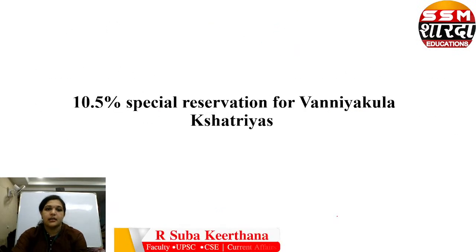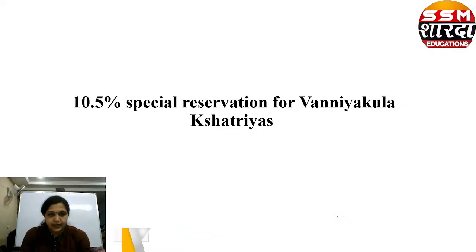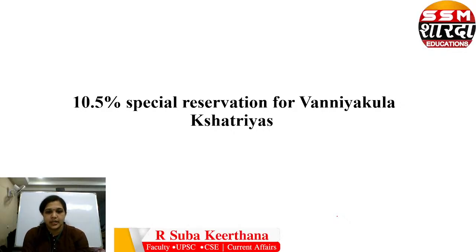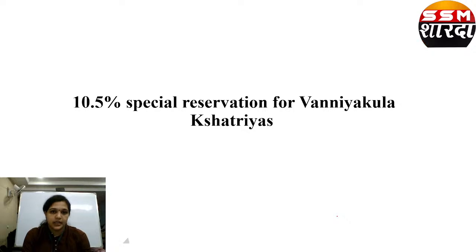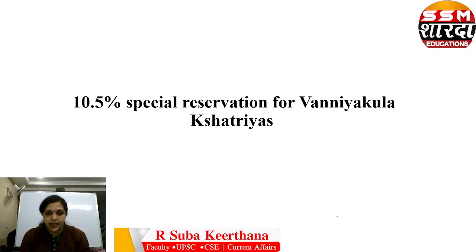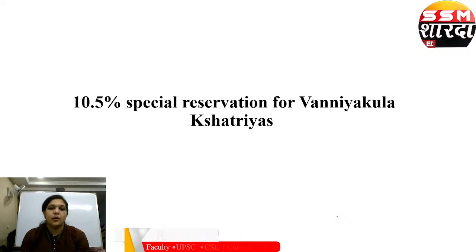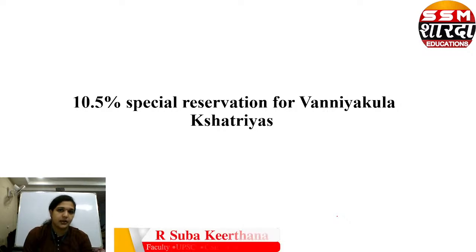Next, we spoke about reservation. Yesterday also we spoke about reservation, that is the economically weaker section. Here also, the 10.5 percentage special reservation for Vanyakula Kshatriyas was quashed by the High Court, on the basis that there is inadequate quantifiable data. We spoke about reservation within reservation.